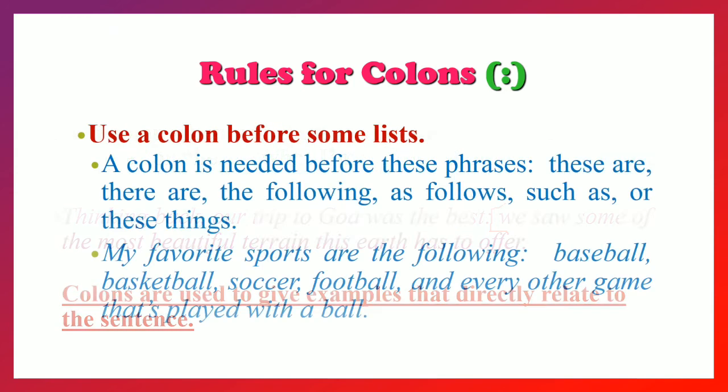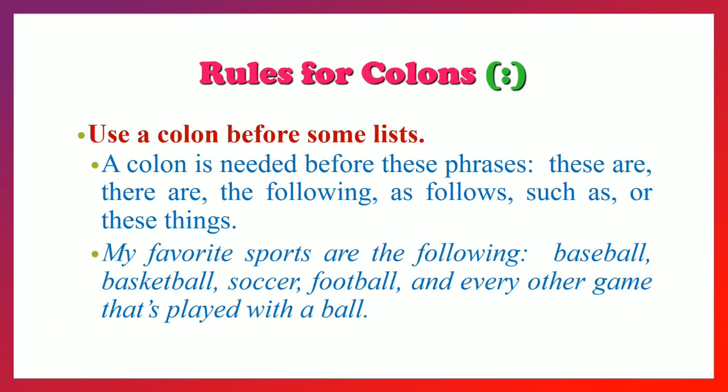Then use the colon before some list, right? To list out something as follows and all that. So we need some phrases before the list. Which are they? These are, there are, the following, as follows, such as, or these things. For example, my favorite sports are the following: baseball, basketball, soccer, football, and every other game that's played with a ball. Okay.